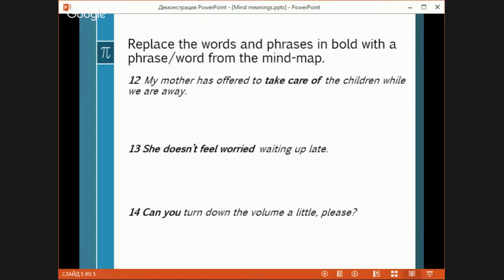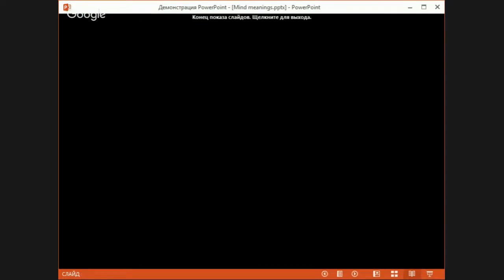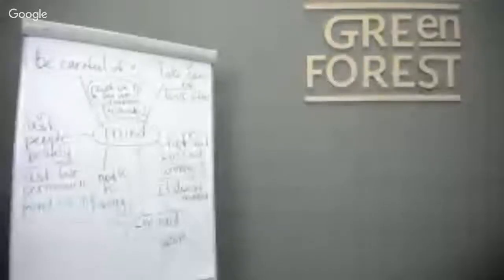So what we've got here. My mother has offered to mind the children while we are away. She doesn't feel worried about waiting up, so she doesn't mind waiting up late. And the last one, can you turn down the volume a little bit? Do you mind turning down the volume a little, please? So do you mind means can you do something, a very polite form. That's it. Let's move on.